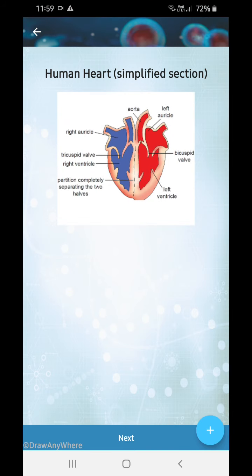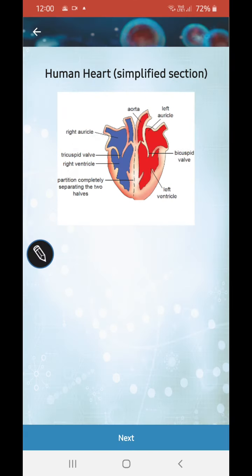Next, heart, a simplified section. Please snapshot it within 3 seconds. 1, 2, 3, over. Now see, here you have the aorta, you have the left auricle also, bicuspid valve. Do you know what the function of the valves is? They act like a door. When blood comes through the path, they open that path, and again they shut it to avoid the mixture of deoxygenated and oxygenated blood. Left ventricle, partition separating the two halves, otherwise what will happen? They will get mixed up. Tricuspid valve, again the same function, and you have the right ventricle also and the right auricle.